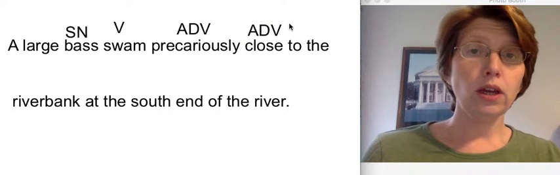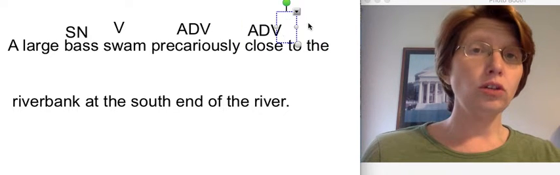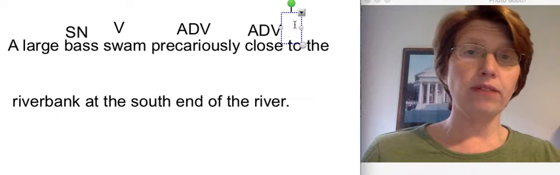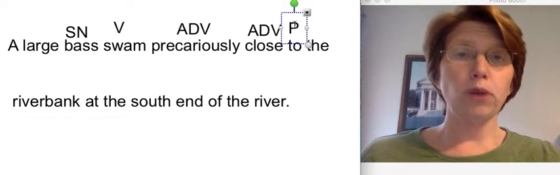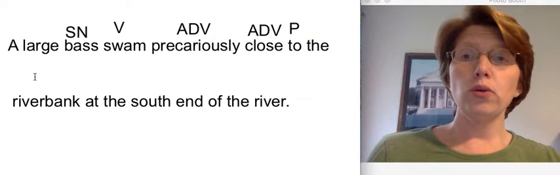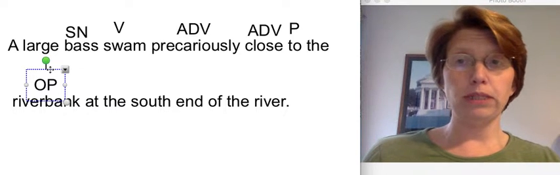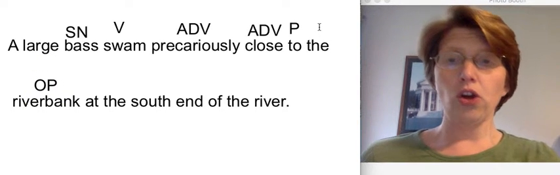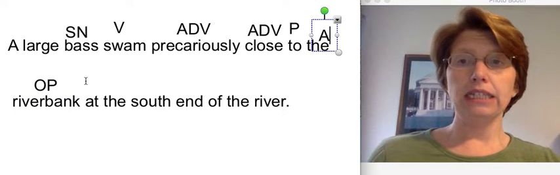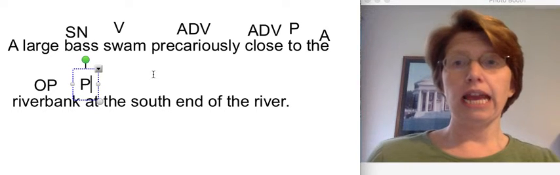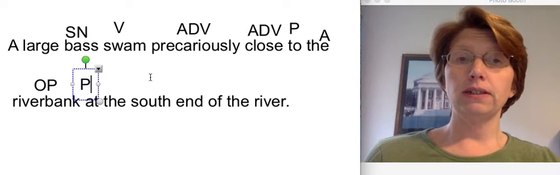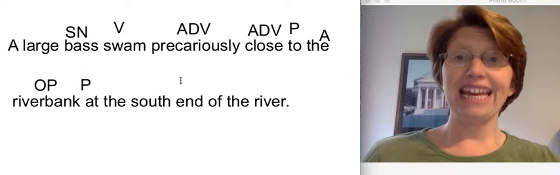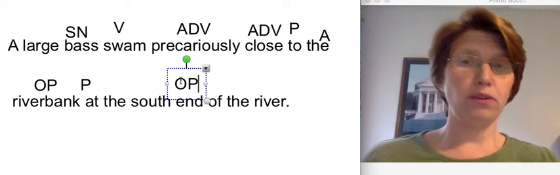To. Now, I know close is not a preposition because it doesn't have a noun after it. To, preposition. To what? Riverbank, object of the preposition. The, article adjective. At, preposition. At what? End, object of the preposition.